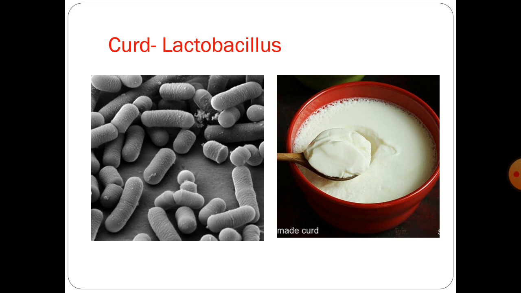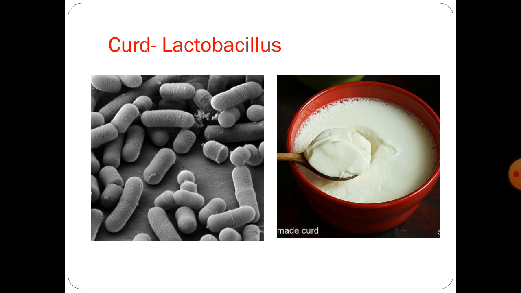Curd is made with the help of lactobacillus. Lactobacillus is a rod shaped bacteria as shown in the first image. Lactobacillus is converting lactose into lactic acid. Lactose is a natural sugar present in milk, and this lactose is converted to lactic acid, which is present in curd. So, milk contains lactose and curd contains lactic acid, and this is done with the help of lactobacillus. And due to this lactic acid, the curd is sour in taste, and due to presence of lactose, the milk is little sweet in taste.